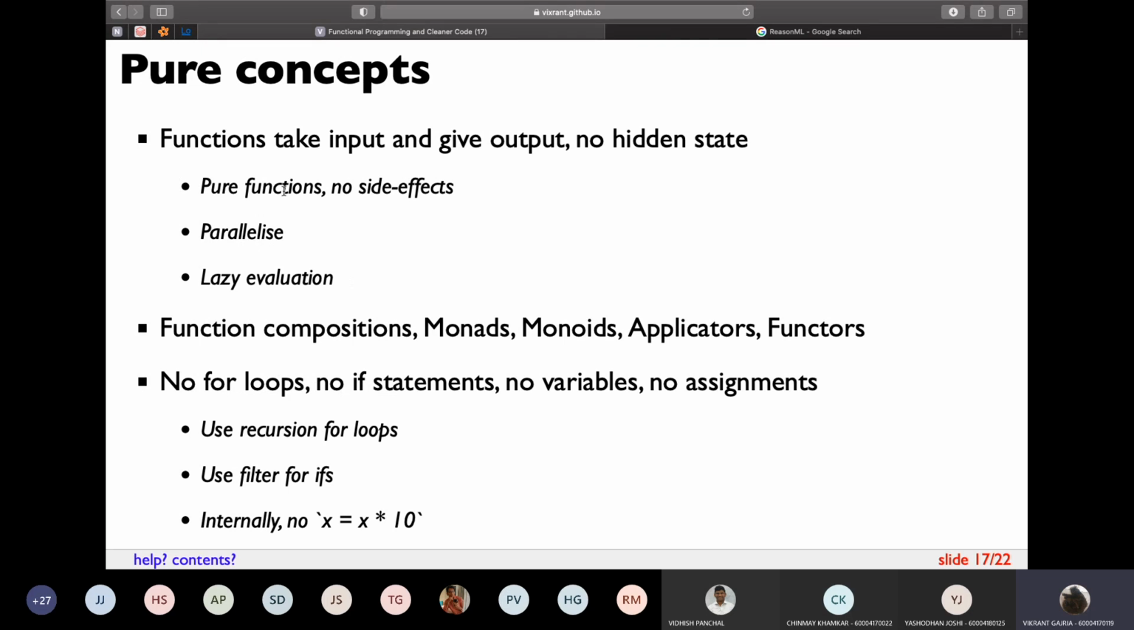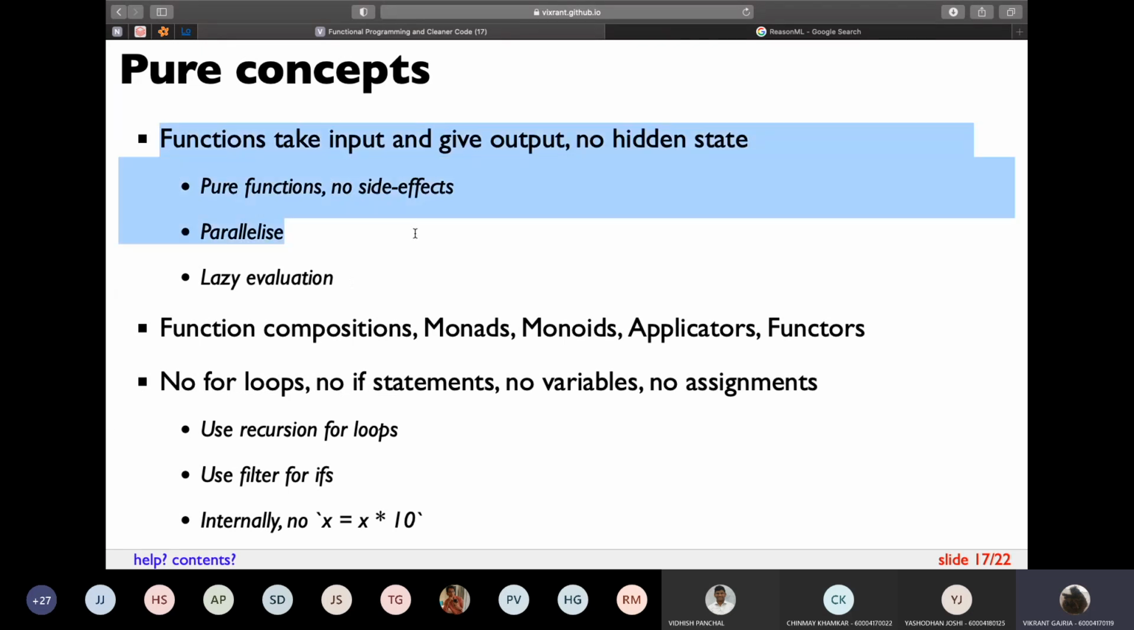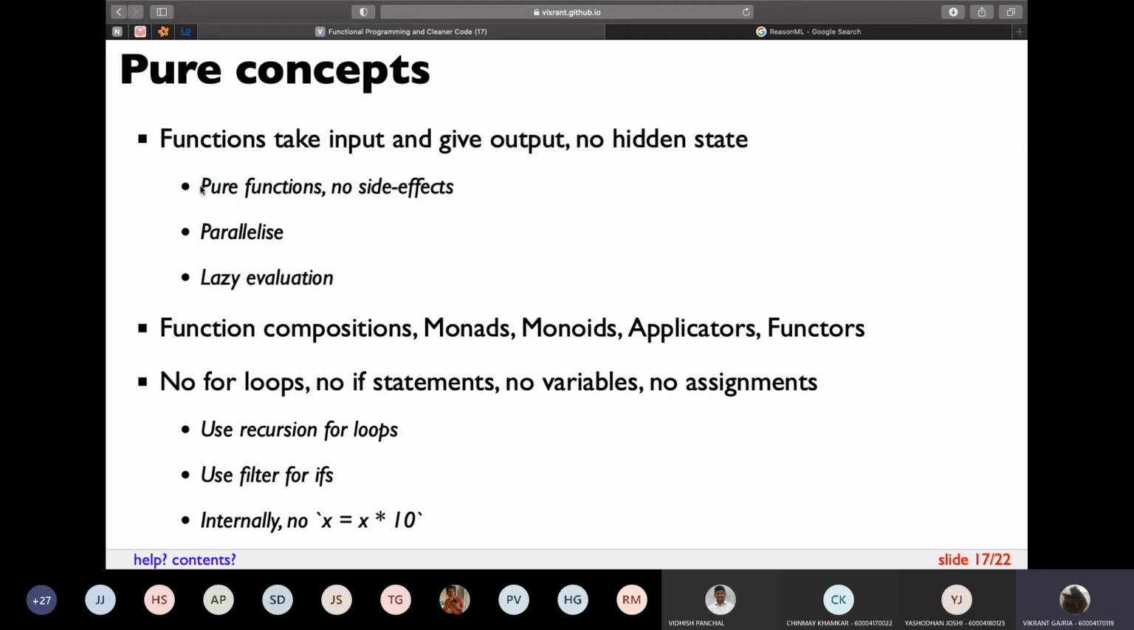So a few concepts of pure functional programming: the first concept is the same. A function is a box. It takes an input, it gives an output, and there's no hidden state or global state. There are no global variables at all. Now, pure functions have no side effects. They can be easily parallelized and they can be lazily evaluated. What I mean by lazy evaluated is,